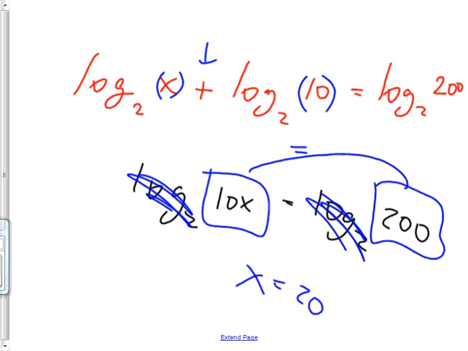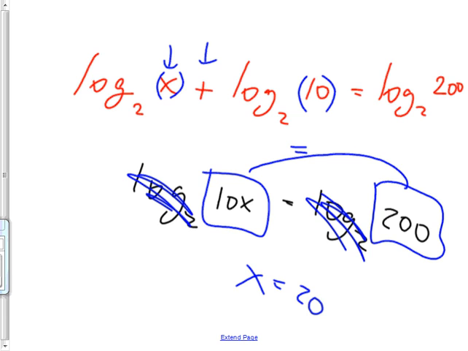Always check your answers to make sure they don't crash your function. So if, for instance, this had been a 5 minus x in the argument, when I put in the 20, it would cause a negative in the argument, and you don't want that. So watch out for that. This particular one does not crash my original function. So I'm okay. It worked.